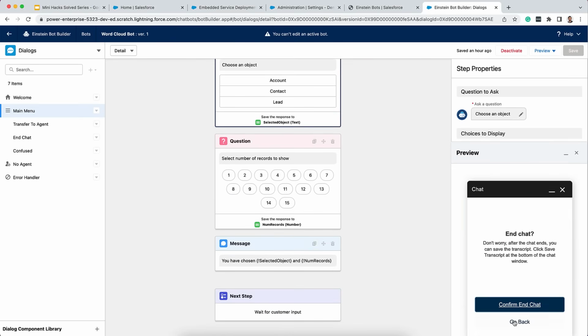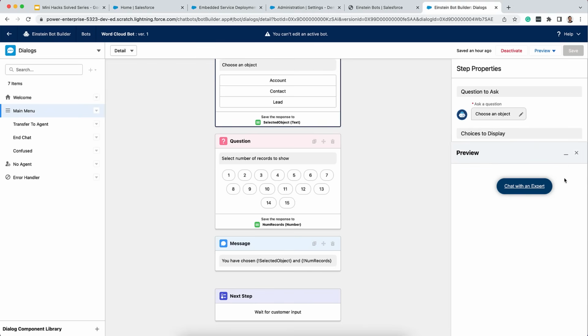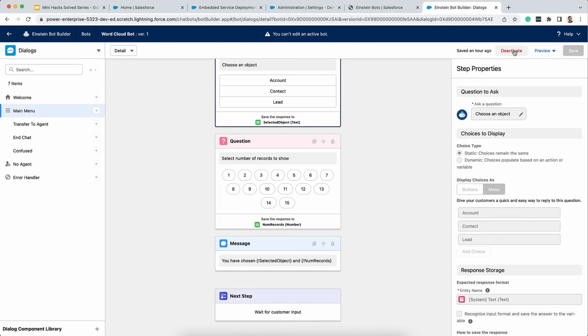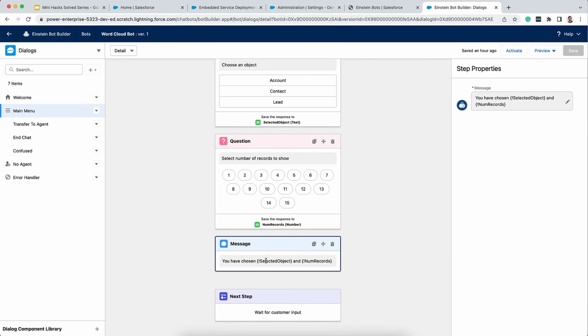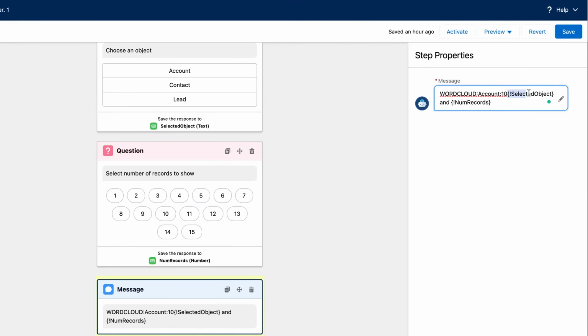So we go back here, we close this preview, and of course we'll have to update the color of this message because the text is definitely not readable. So let's deactivate it. And now update this message using our predefined format.